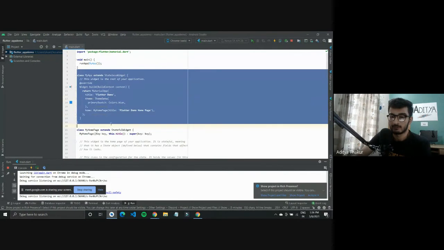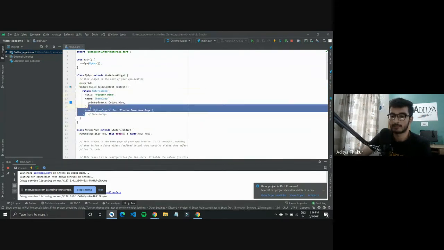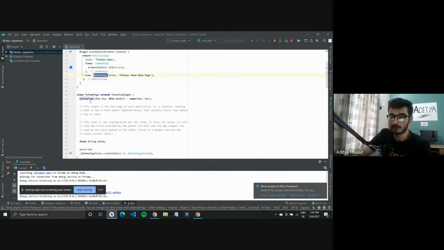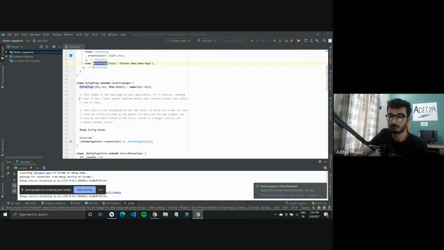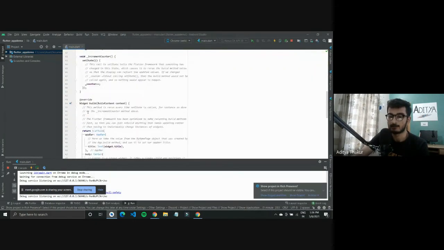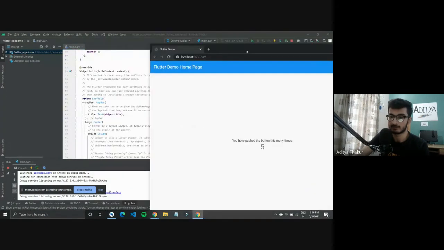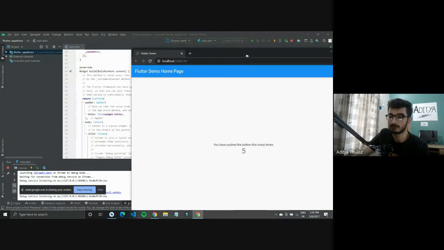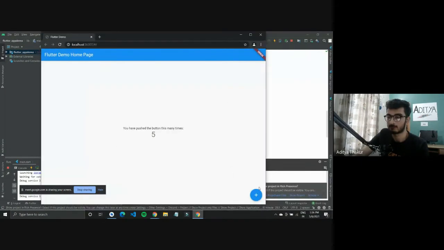We are returning a MaterialApp which has a title and a home page set to it. This home page is the one that we were seeing in our web browser. This home page had an app bar, which was basically this top app bar that we have here, which simply read Flutter demo homepage. And then we had a body which had this counter in it, and whenever we pressed on this plus button, it incremented the counter.